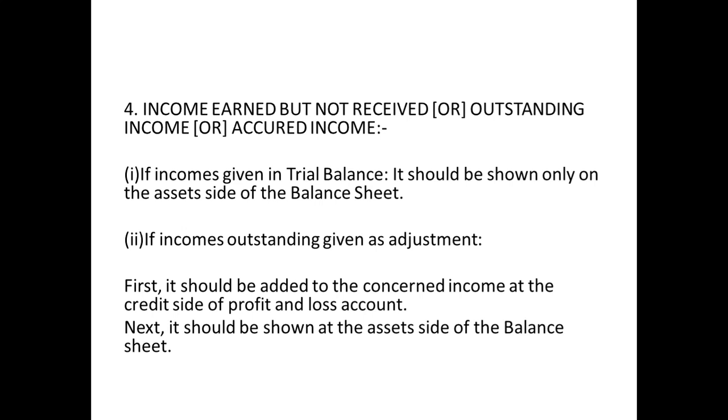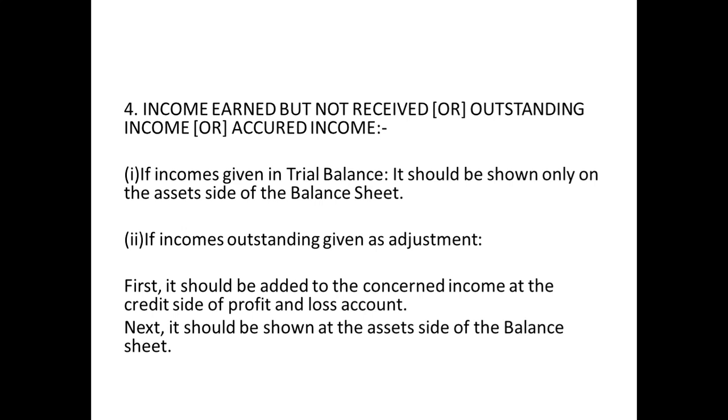That thing has to be shown first of all on the asset side of the balance sheet. Why? Because you have earned but not received, but you are going to receive it, so it is an advantage to you. Any advantage will lead to an asset, isn't it? So it should be shown on the asset side.